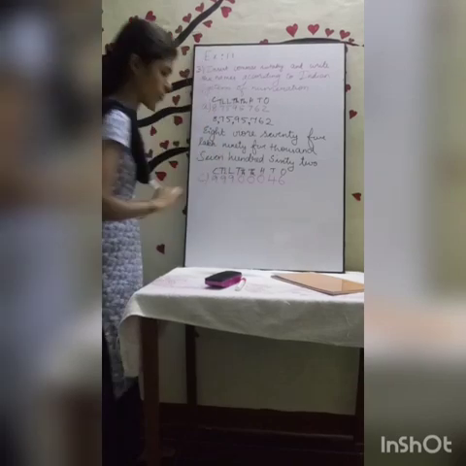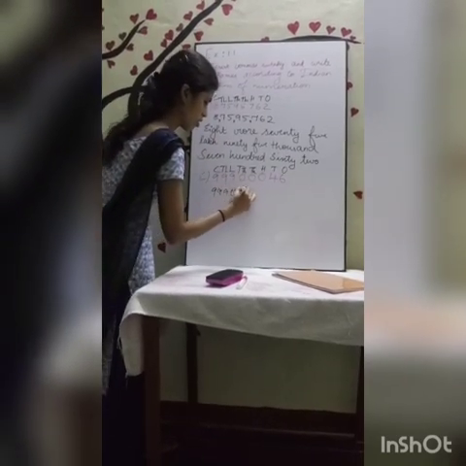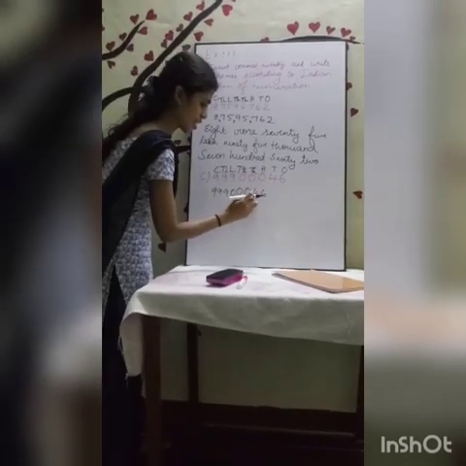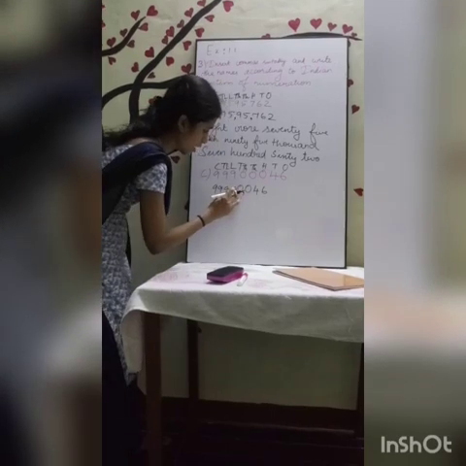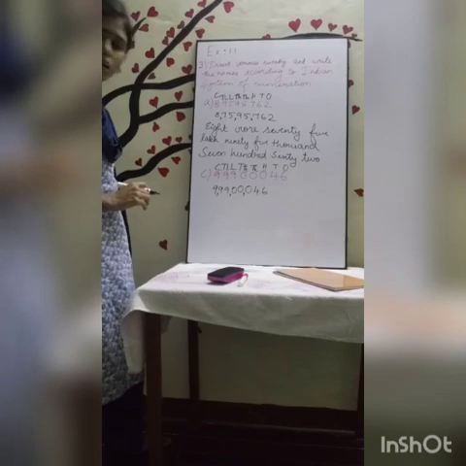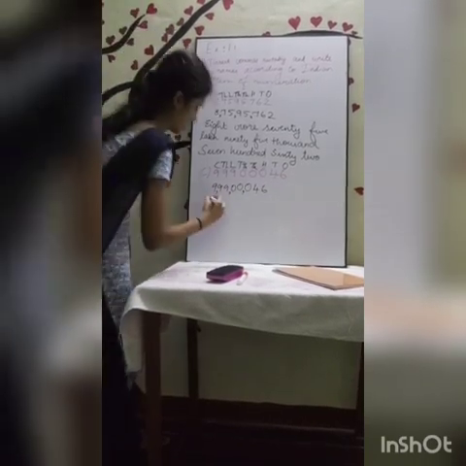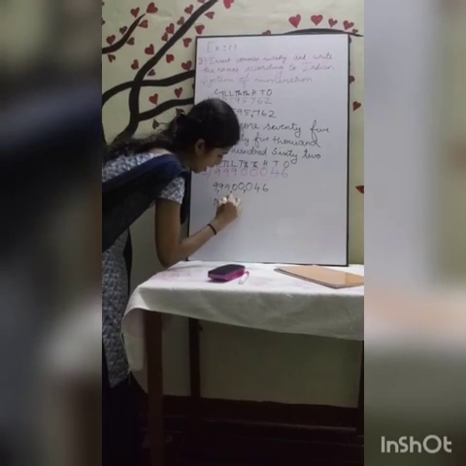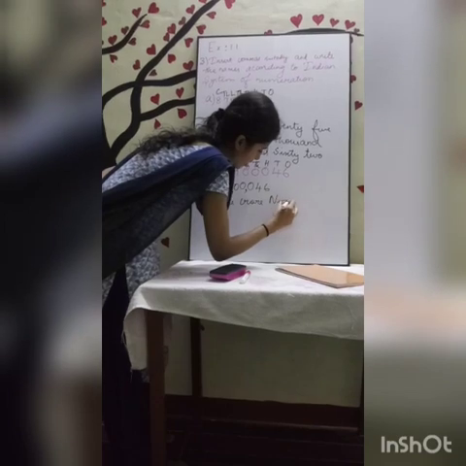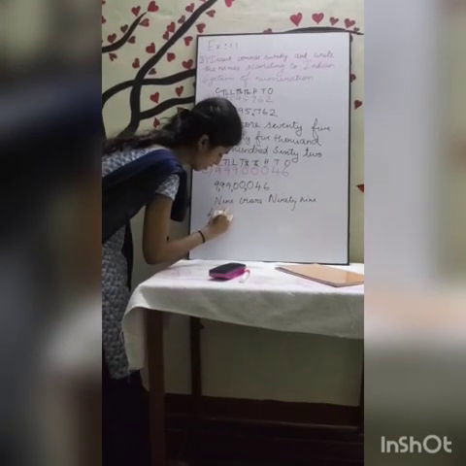10 lakh, crore. Okay, now can we place the commas for this? Ones, tens, hundreds, comma, 1,000, 10,000, comma, lakh, 10 lakh, comma, crore. Okay, I have placed the commas correctly. Now I am going to write the number names. 9 crore 99 lakh.